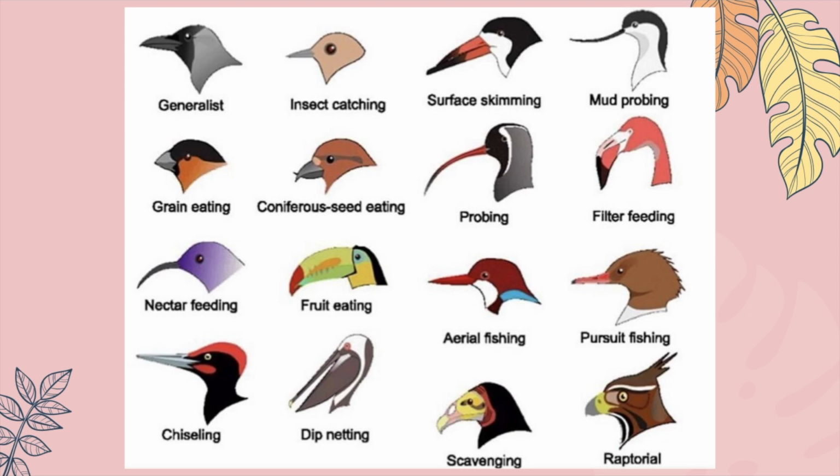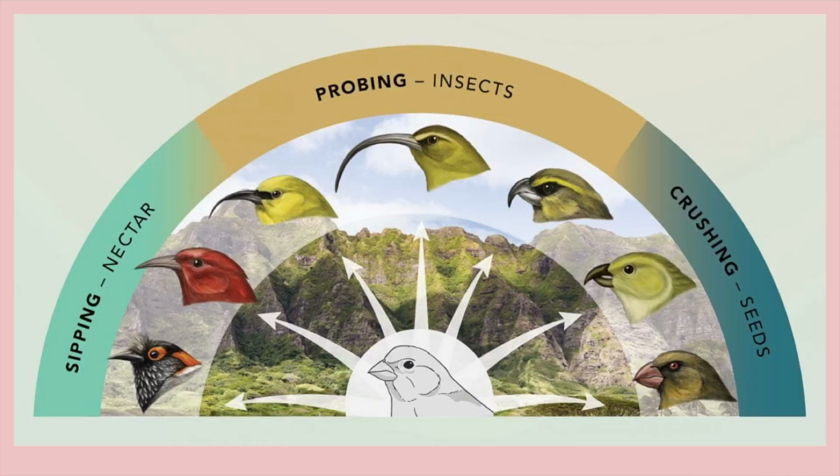So here, all of these birds have common ancestors. Birds share a common recent ancestor, but they have very different appearances due to their different environments. So specifically in this picture, we can notice the variety of beak shapes that these birds have. That is because the types of food that they eat and the environments that they live in are vastly different. So they need beaks that are specialized in order to fit those different environments.